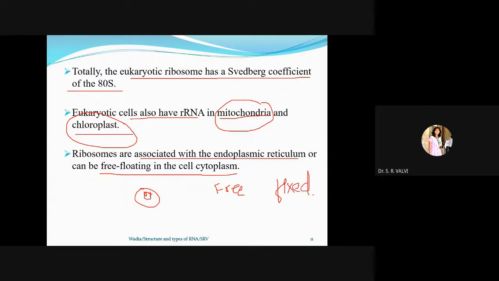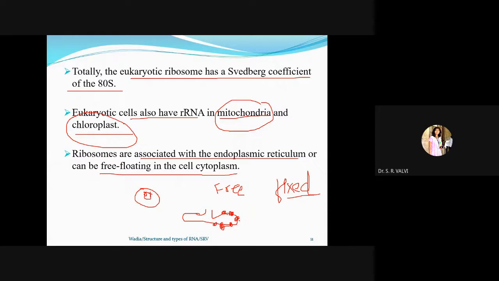Ribosomes which are free floating within the cytoplasm. Whereas fixed means what? We have seen that the ribosomes are present on the endoplasmic reticulum, right? These are the fixed type of ribosomes.